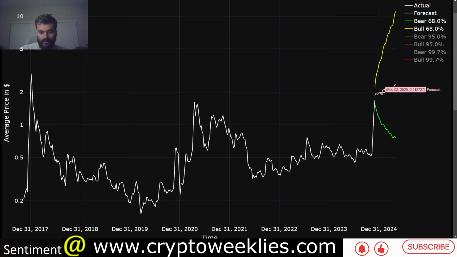In terms of the machine learning model based price analysis for XRP for this bull run, if this parabolic rally were to continue between now and early May of 2025, the price action would be between $2.22 and about $11. So that's the bull case. The bear case is between 75 cents and about $1.55. The most likely scenario for XRP is somewhere between this pink line and this yellow line.